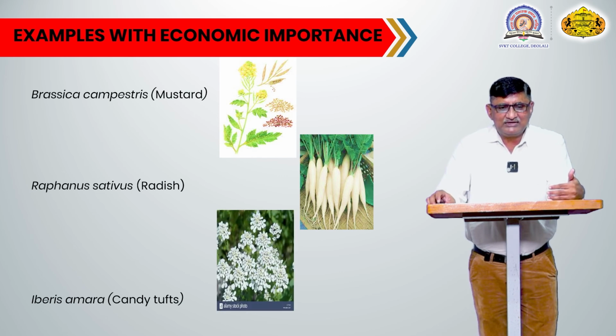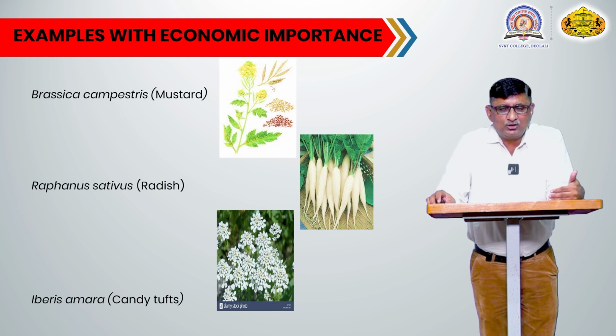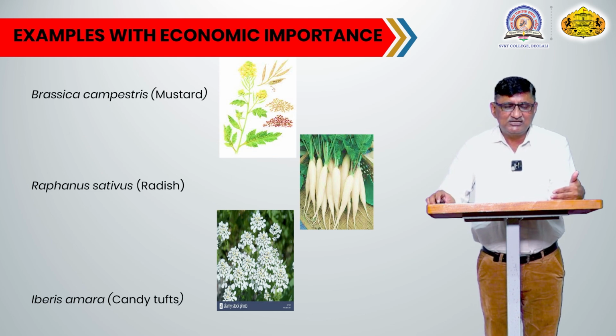Then the last plant is Iberis amara. Commonly this plant is called the candytuft plant. This plant is cultivated for its flowers. It bears ivory or white colored flowers, and the bunches of flowers are used for different purposes. They may be used in flower arrangements. While preparing a flower arrangement, Iberis amara flowers are useful. Another use of this plant is that it is cultivated as an ornamental plant in gardens because of its showy flowers.